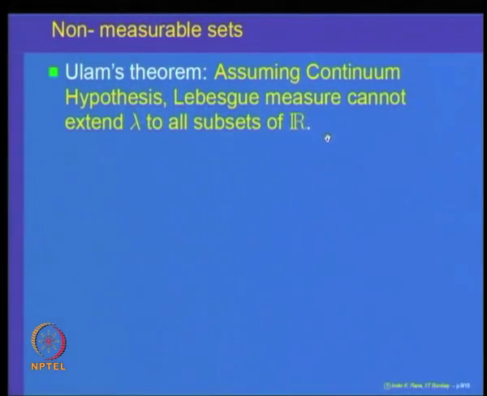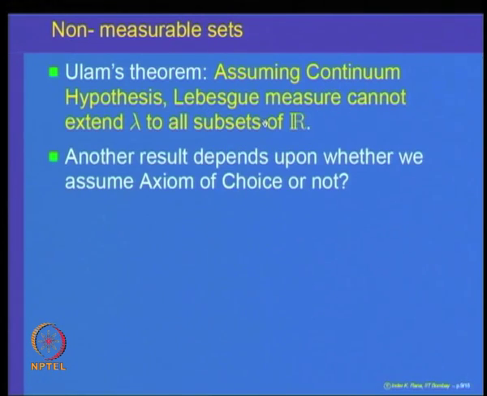That is why it is called a hypothesis. Some people believe in the continuum hypothesis and do mathematics according to that, and some people do not. So, if you assume the continuum hypothesis, then Ulam's theorem says that you cannot extend, that means not all subsets of the real line are measurable.